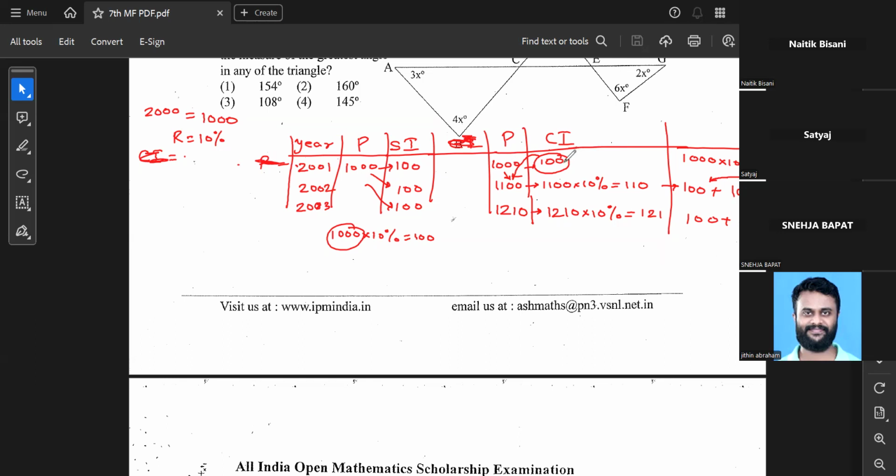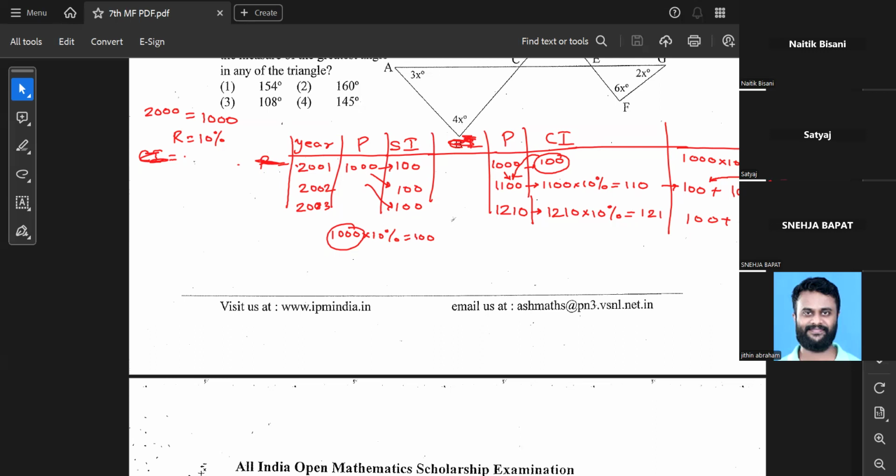The first logic is the first year's interest I've added to the principal and then calculated the second year's interest. Then the second year's interest is again added to the principal and then I calculated the third year's interest and so on. This is one logic which is very simple. The second logic is what? The first year's interest is the first year's interest. In the second year's interest, you put the first year's interest plus add 10 percentage of the first year's interest. 10 means whatever is the rate of interest. Then whatever is the addition will be your second year's interest. This is the second logic to find out the compound interest apart from the formula.